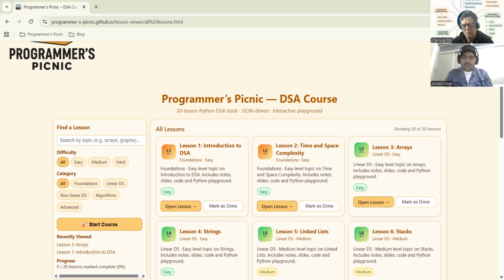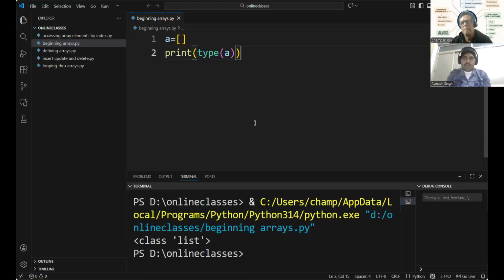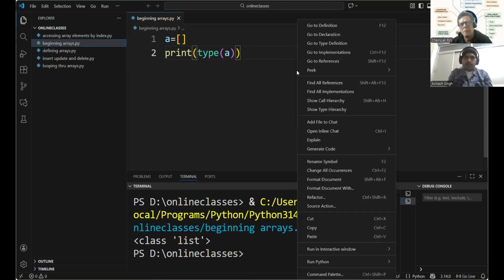Sir, the screen is not. Pardon? The screen is not showing. Only showing programming technique BSA course. Screen is not showing. Yes, sir. Okay, just a minute. Must be something wrong with the sharing. BS code screen not sharing. Okay. You can see it now. Yeah, visual, sir. It's visible now.